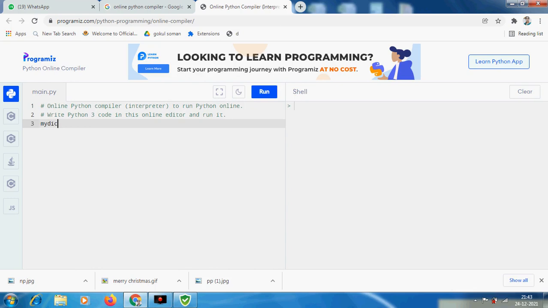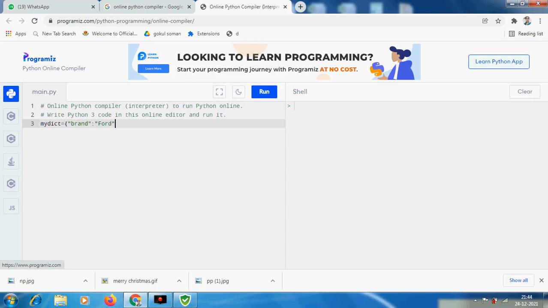Now I am going to create my dictionary. That's the name of the dictionary data structure I am going to create here. In order to create this dictionary, I have to use these braces. Within the braces, the items are given as keys. Brand is the name of the key, and after the colon I have to give the value for the key, that is Ford, because I am going to create the structure of a car model. So we have three keys: brand, model and year of making.